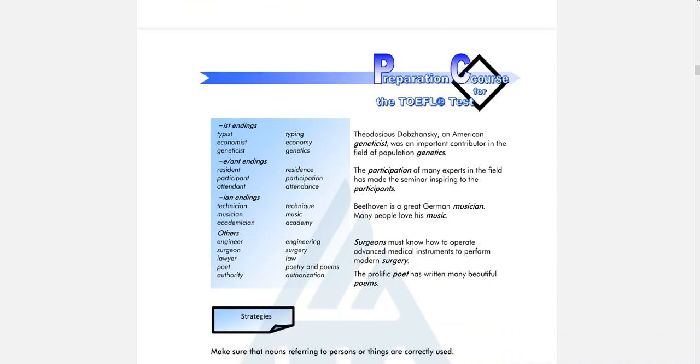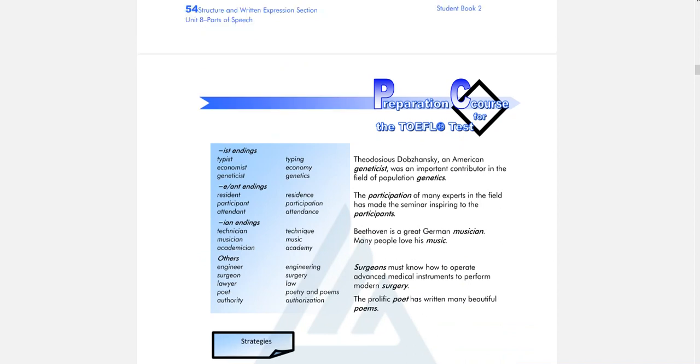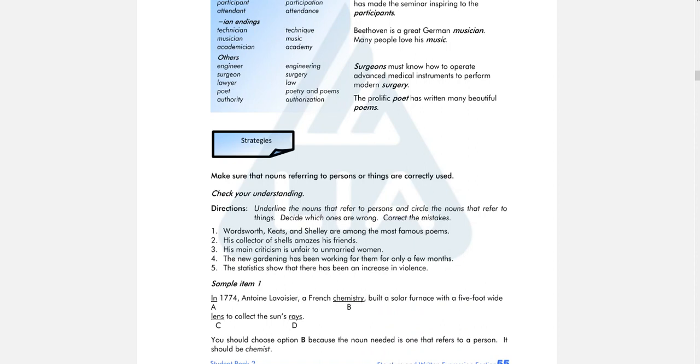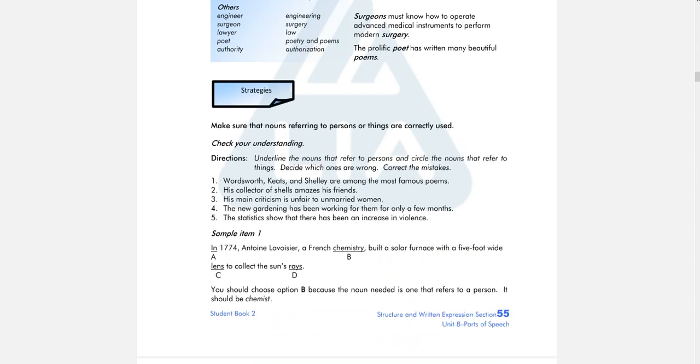And then -ian, technician, musician, that's the person. And then for others, you can use this expression. Okay, that's how to differentiate whether it is person or the thing. Once again, a noun can be the person, can be the thing. And now we talk about the strategies in answering TOEFL questions. The first one: make sure that nouns referring to person or things are correctly used.